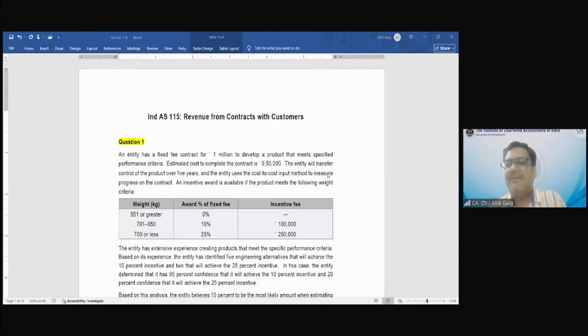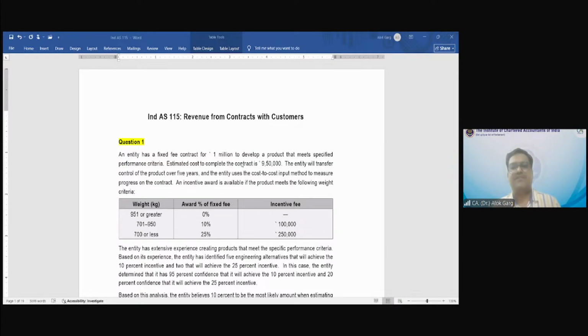Actual cost incurred divided by the total cost, so you can assume that 20% of the work has completed. Now if you apply this percentage of completion, 20%, on the transaction price, how much revenue will you recognize? 1.5 crore multiplied by 20%, which is 30 lakh. So 30 lakh is revenue and the cost is 20 lakh. So the profit in the first year is 10 lakh. This is the concept I was just discussing with you.